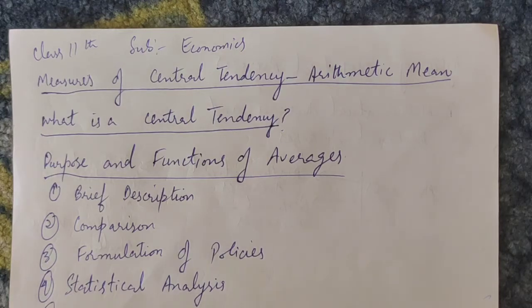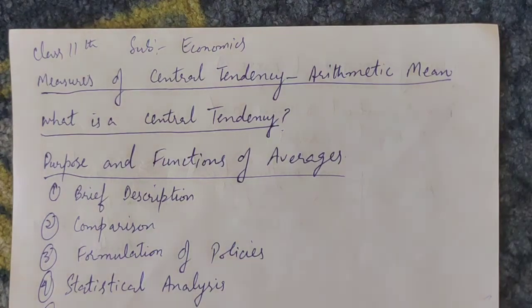Thus, measures of central tendency refers to all those methods of statistical analysis by which averages of the statistical series are worked out. So, according to Clark, an average is a figure that represents the whole group. Now, what is the purpose and function of averages? Study of average is of central significance in statistical methods. That's why Bowley defined statistics as science of averages.